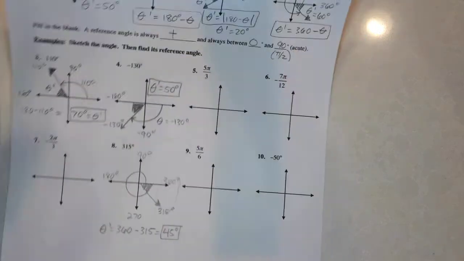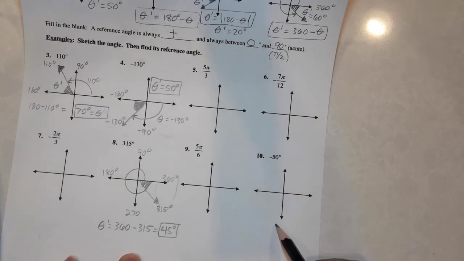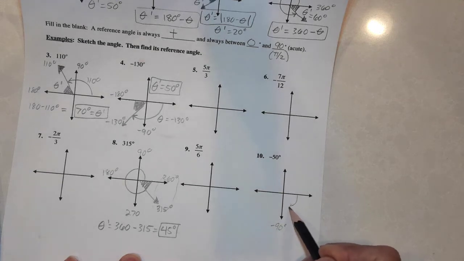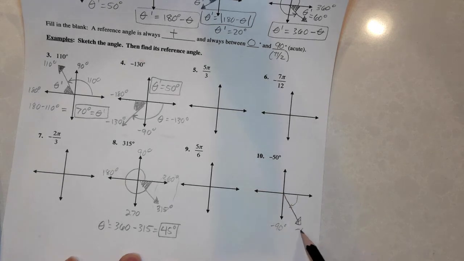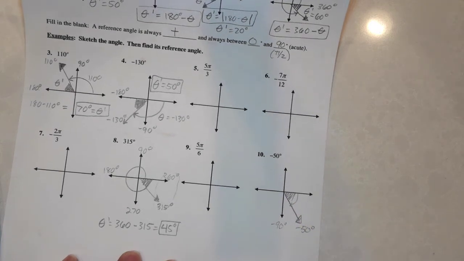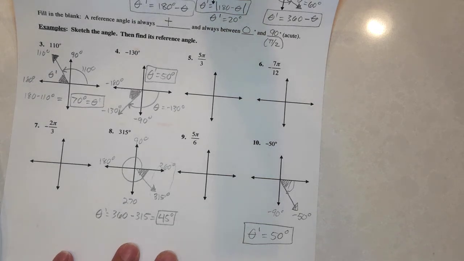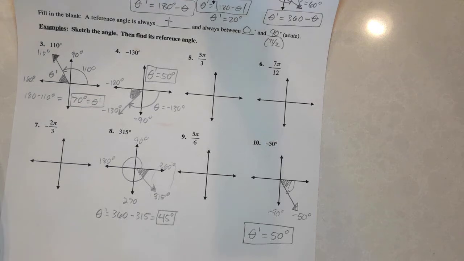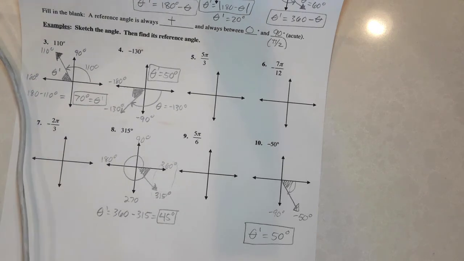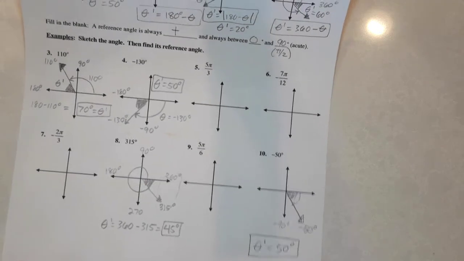Okay. And then we've got one more that's in degrees, and it's a negative 50. So I'd head down this way, but I'm not going to go as far as negative 90. I'm only going to go down to negative 50. And so at that point, how many degrees away am I? Well, in this case, that is the shortest way back. So I would have to say that my reference angle is positive 50 because I'm 50 degrees away from the x-axis if I've traveled negative 50 degrees from the start point. So that's going to be the degrees, and that's going to be the majority of your IXL. Until you get towards the end, you're really not going to see the radians, but they are the trickier ones. So let's go back and revisit those.